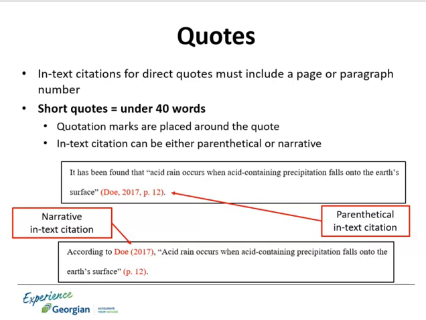In the narrative example, the author's name appears as part of the sentence, with the publication year beside it in parentheses. The quote is placed directly after this, followed by the page number, which is also placed in parentheses. Then the sentence is ended with a period, which appears after the page number, rather than at the end of the direct quote.